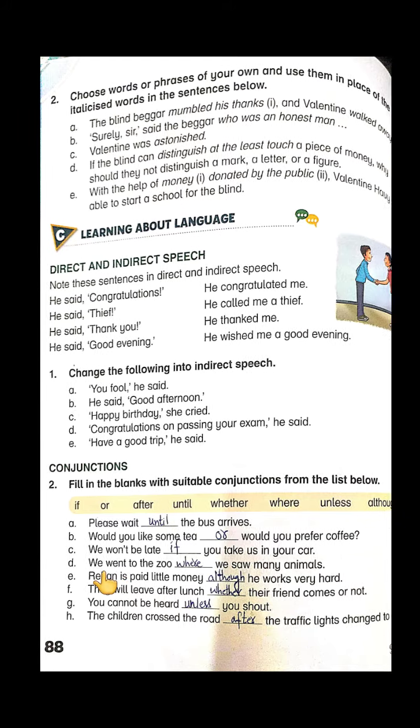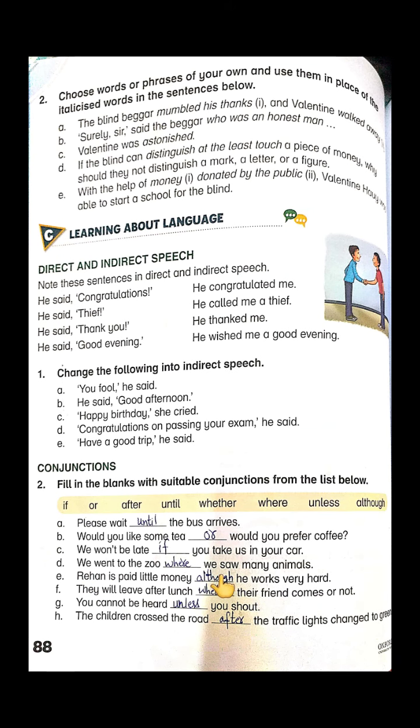D is we went to the zoo where we saw many animals. E is Rehan is paid little money although he works very hard. F is they will leave after lunch whether their friend comes or not. G is you can't be heard unless you shout. H is the children crossed the road after the traffic lights changed to green.